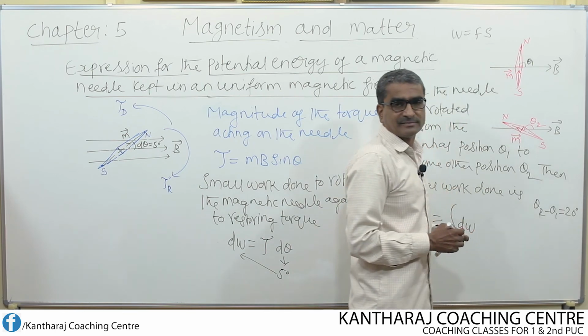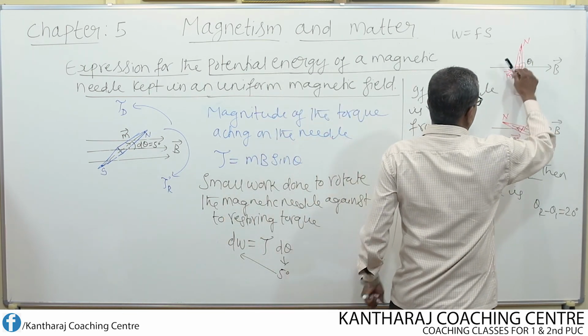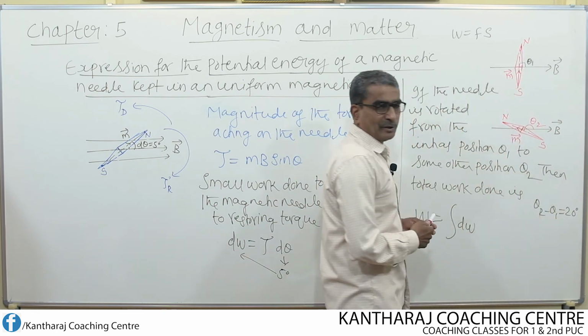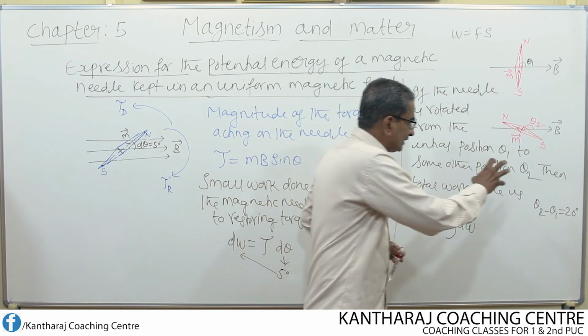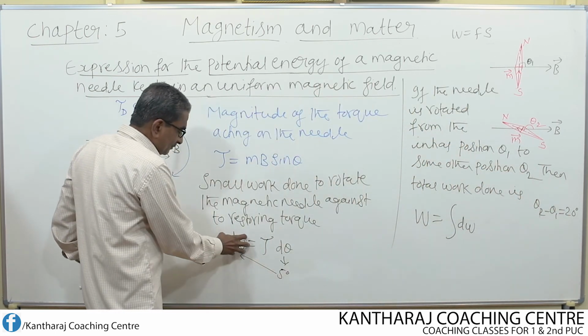That means from this position to this. If the angle to be rotated is 20 degree, then for this large angle, what is the total work done? It means adding the small works.